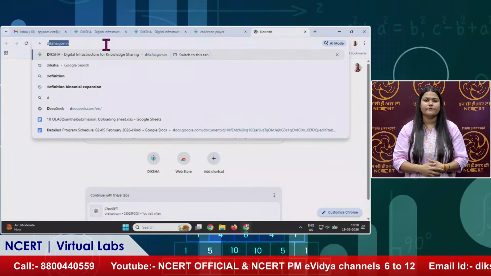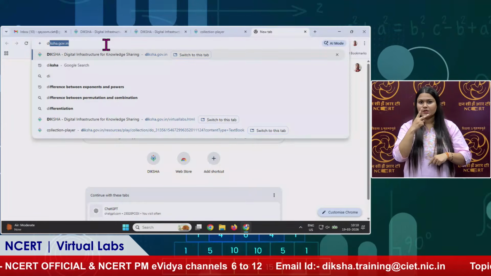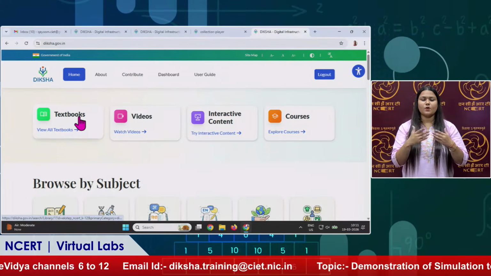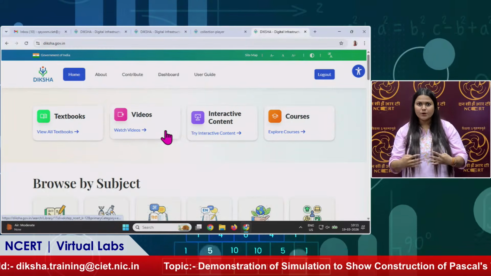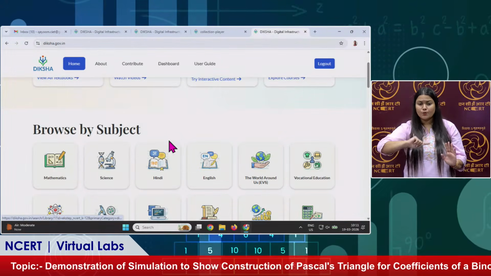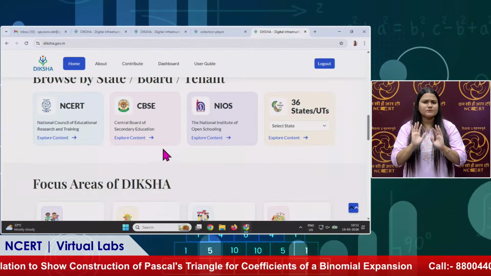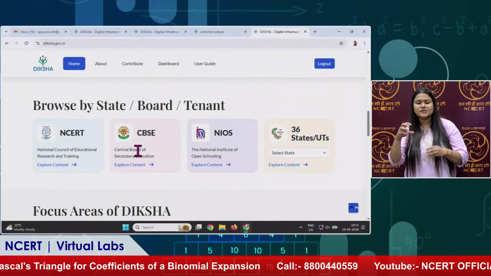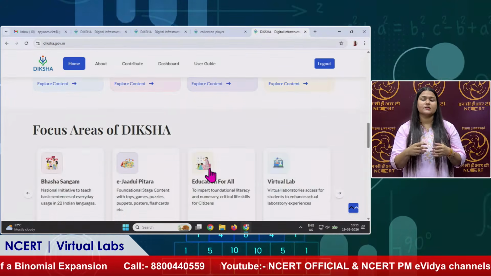First of all, you have to write diksha.gov.in in your browser, and you will land on the Diksha portal. Here you can see there are multiple resources: textbooks, videos, interactive content, courses. Students can browse by the subject as well. All the subjects are here. They can also browse by the grade. They can browse by the state boards also. All the state boards are here: NCERT, CBSE, NIOS, 36 state boards and UT boards.